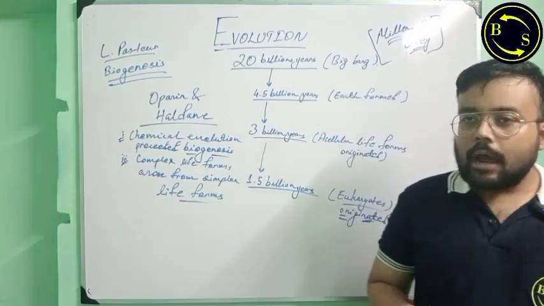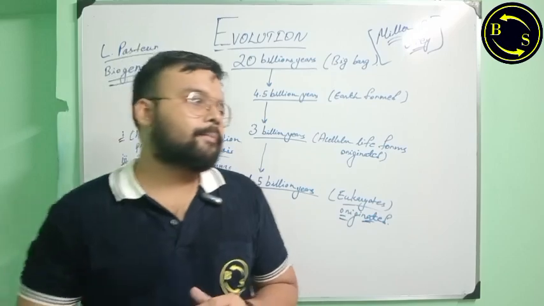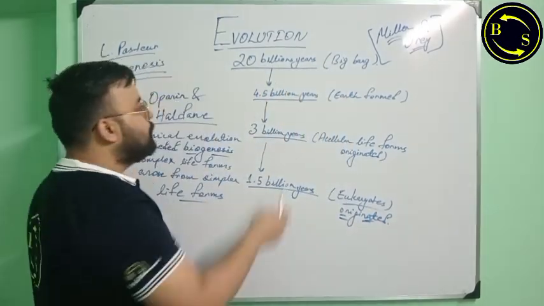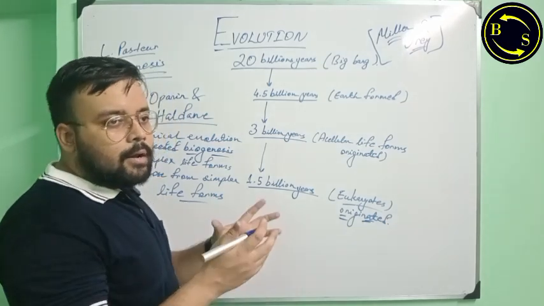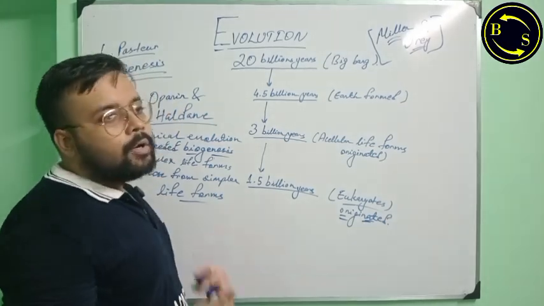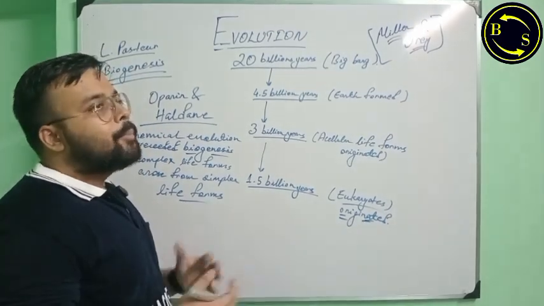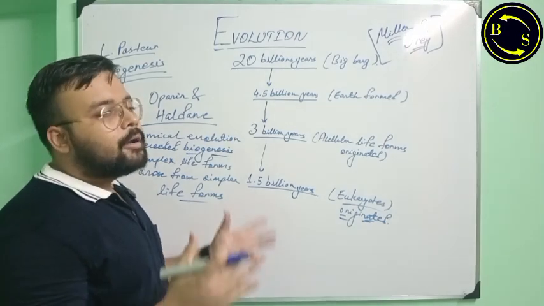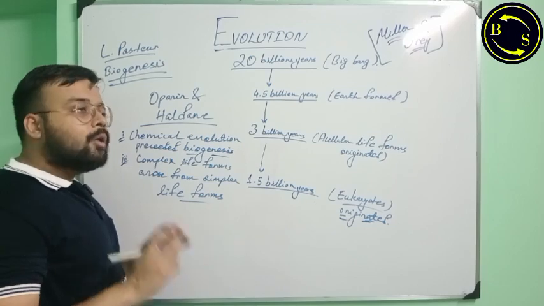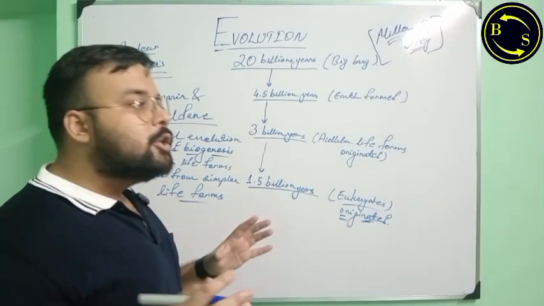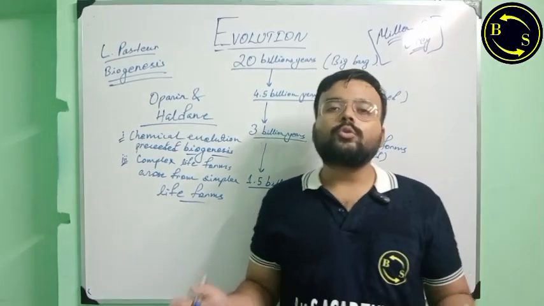How did life evolve according to Urey and Miller? They said that when Earth formed 4.5 billion years ago, it was a hot molten mass of lava, and it cooled down, forming a solid crust. Later, during the process of cooling off, clouds were formed, an atmosphere was created, and it rained incessantly for thousands and thousands of years, forming a huge ocean.